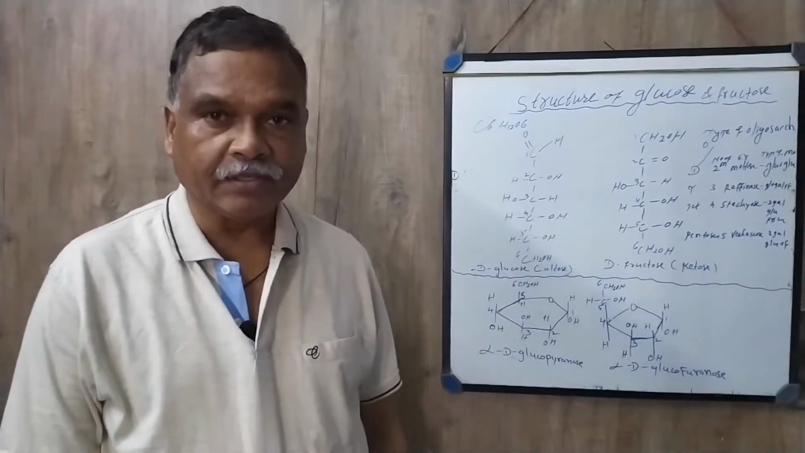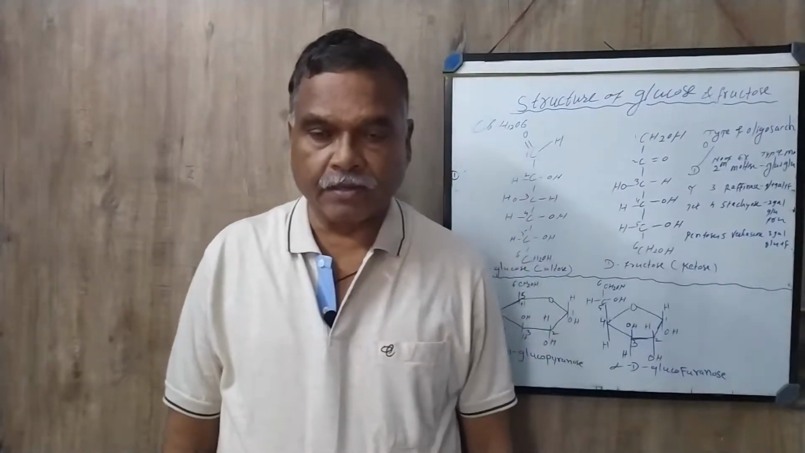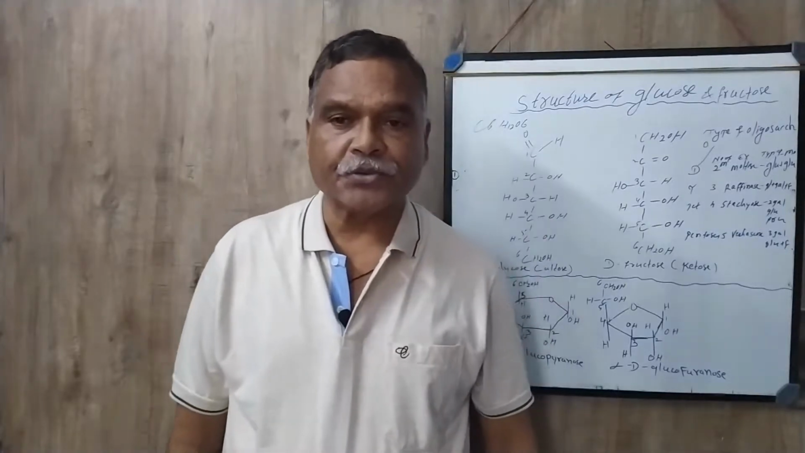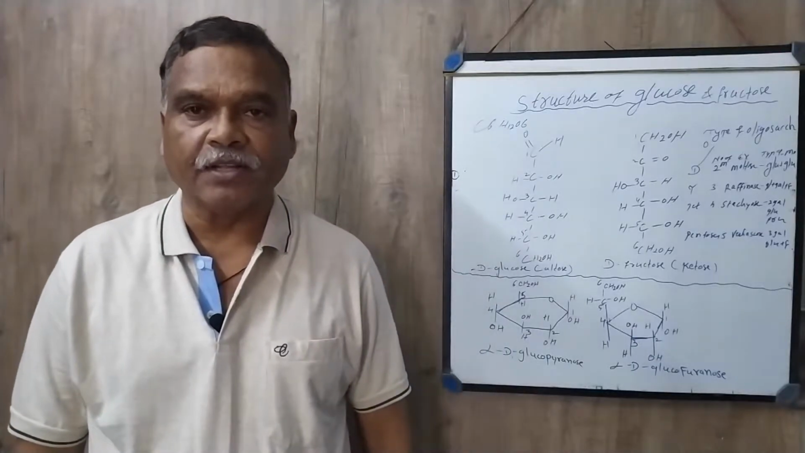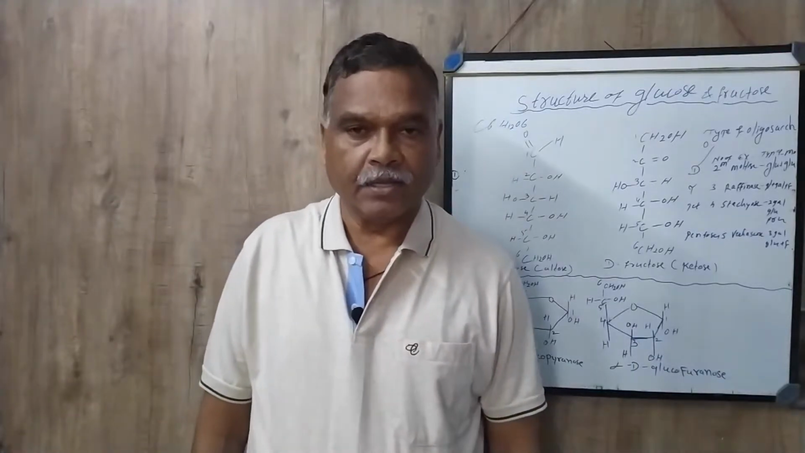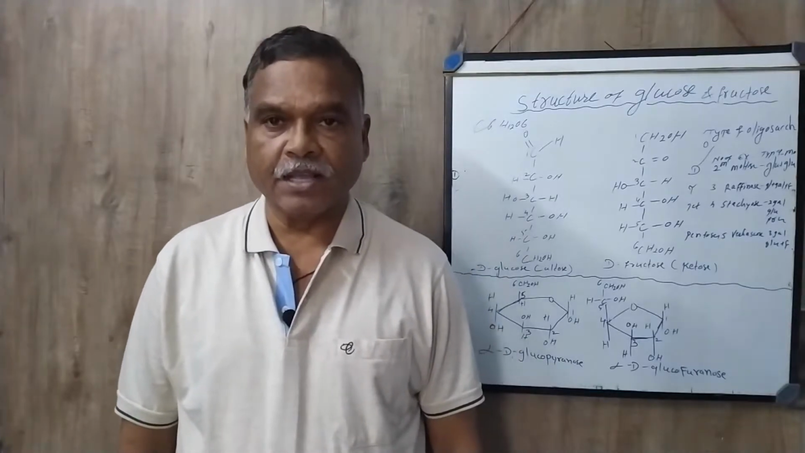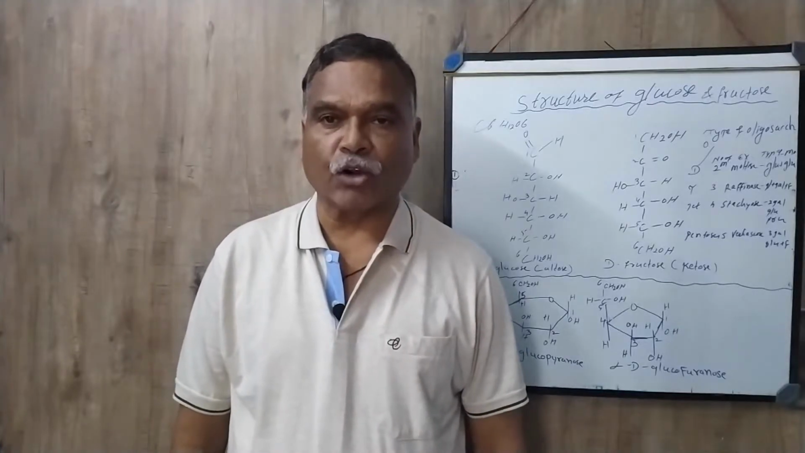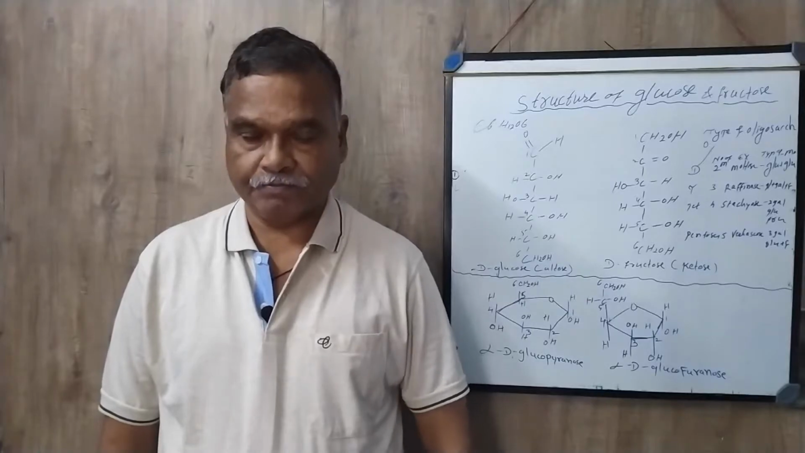Today I will continue the chapter chemistry of carbohydrate. Before that I will recap the previous video. In the chemistry of carbohydrate we have seen the general characteristics of carbohydrate. For example, carbohydrates are neutral biomolecules and they are called saccharide or saccharon. In the Greek word, saccharon means sugar.